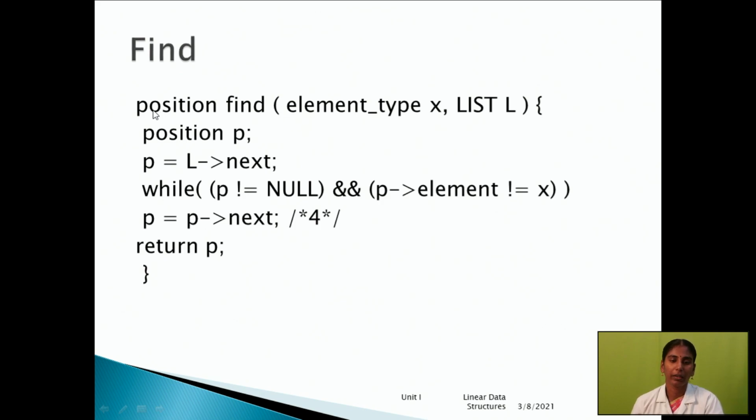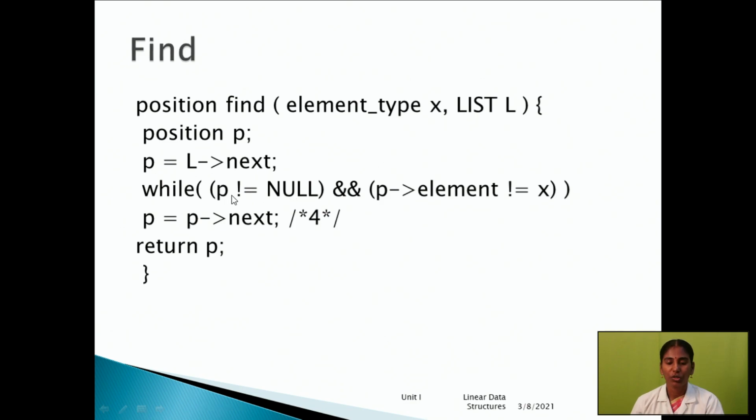Position find. Okay, so position find is an operation. Element type X, list L. These are the arguments. Here we define the position. P is a position. Then P, L of next. So L of next, here next is the operator. Here are the important steps for find.